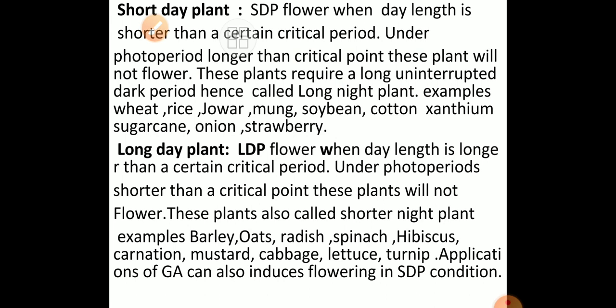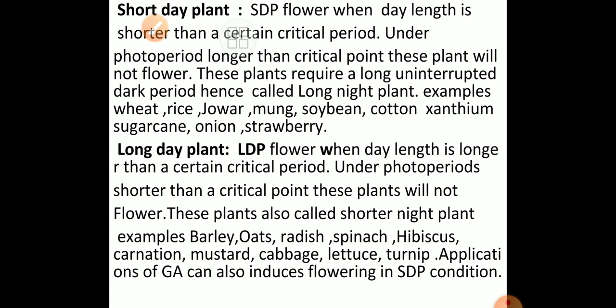Examples of short day plants are wheat, rice, jowar, moong, soybean, cotton, sugarcane, onion, and strawberry. All these are short day plants. Suppose we keep these plants in a long day condition, then the plant will not flower, but only vegetative growth will take place in those plants.